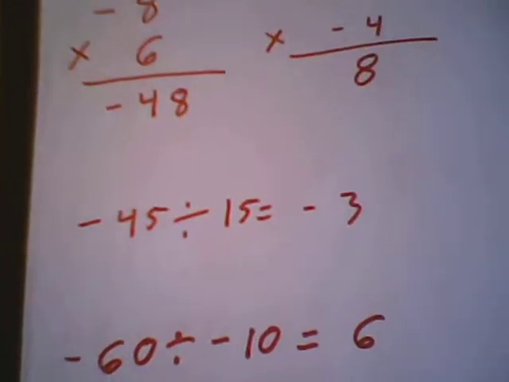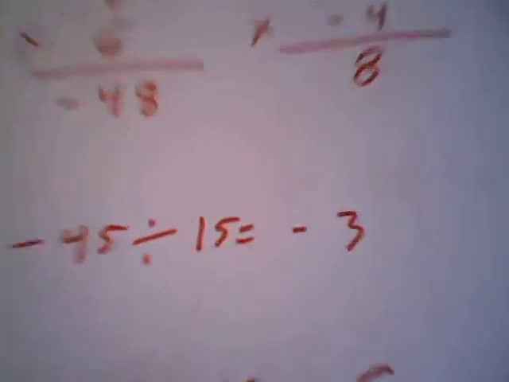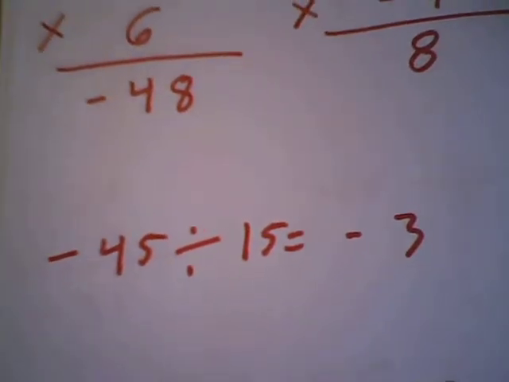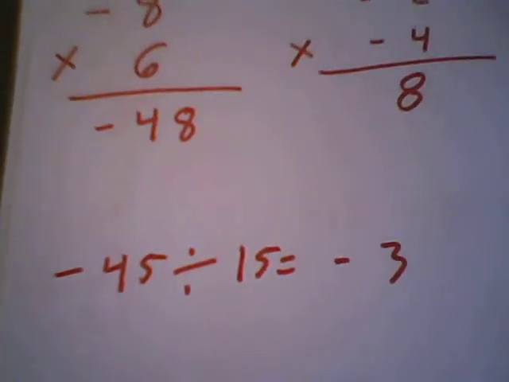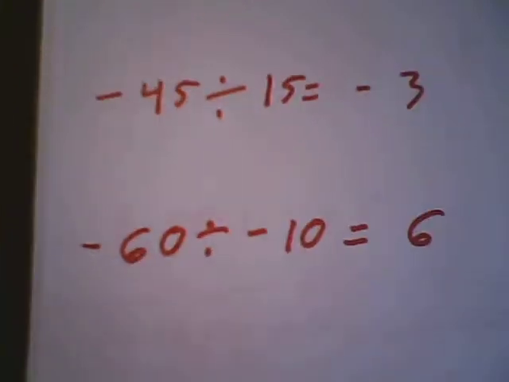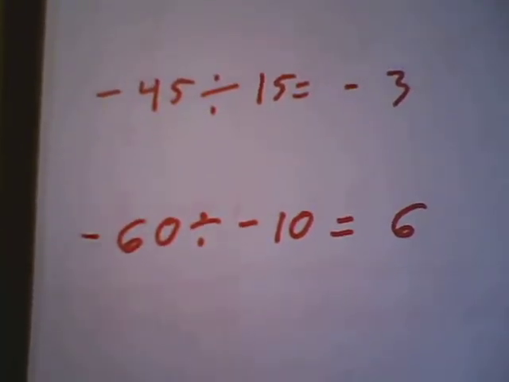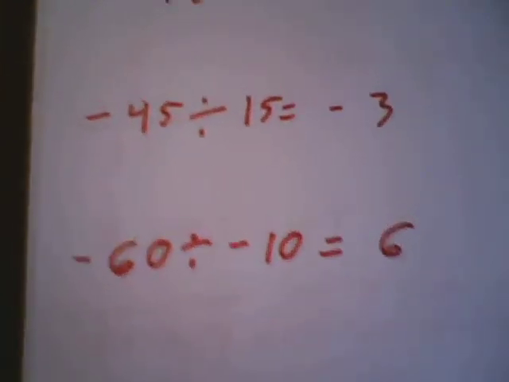So now we have negative 45 divided by 15. 45 divided by 15 is just 3. But negative divided by positive gives you a negative. So that's why negative 45 divided by 15 gave us negative 3. Then we have negative 60 divided by negative 10. Remember, negative divided by negative gives us a positive. So it's just 60 divided by 10 gives us 6.